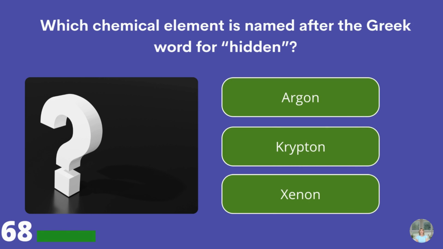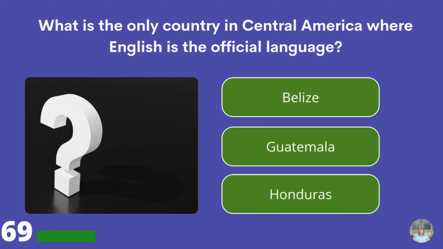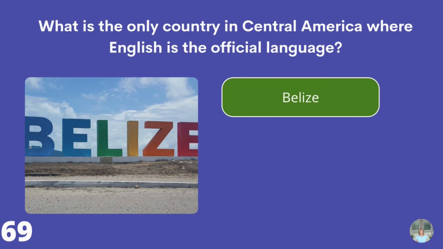Which chemical element is named after the Greek word for hidden? Argon, krypton, or xenon? Krypton. What is the only country in Central America where English is the official language? Belize, Guatemala, or Honduras? Belize.